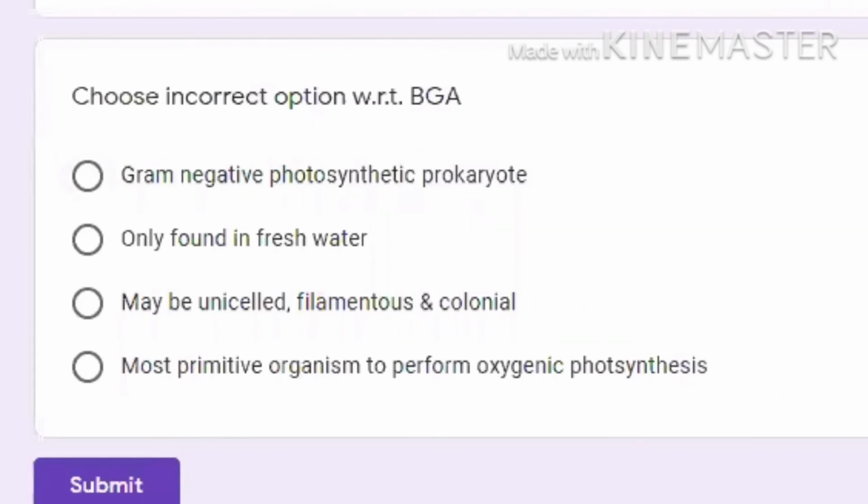We are saying that BGA is a gram-negative photosynthetic prokaryote. This is correct because yesterday we discussed that BGA is gram negative. Still, if you have any doubt, then please go and check that video. Your topic will get clear.